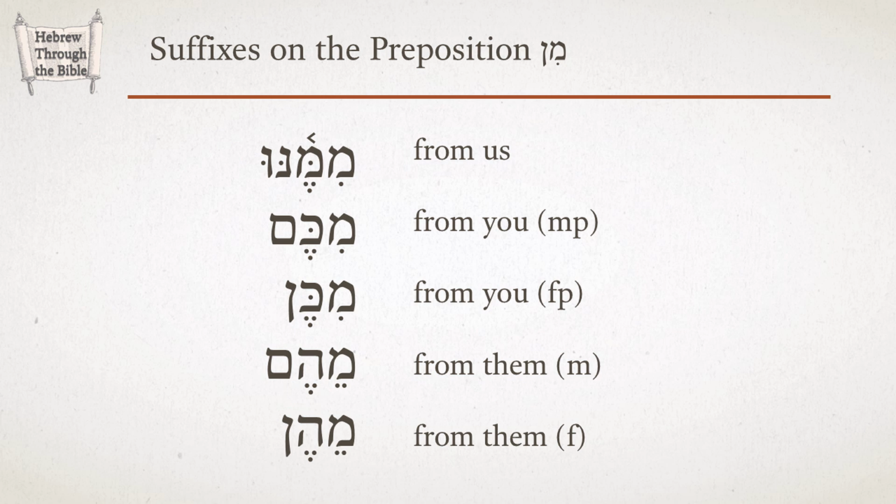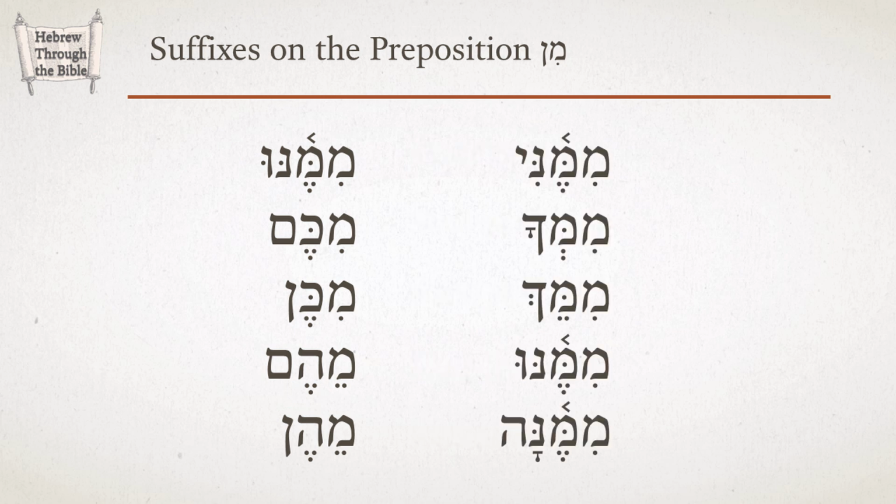Mikem, miken, mehem, mehen. Here is the full chart. Let me say them again. This is the preposition min, from, with suffixes. Mimeni, mimecha, mimech, mimenu, mimena. Mimenu, mikem, miken, mehem, mehen.